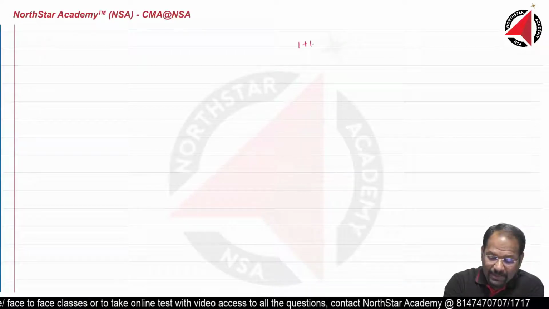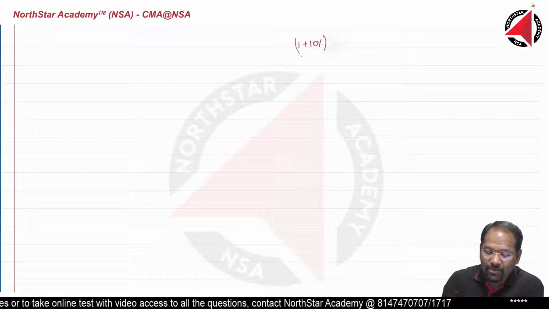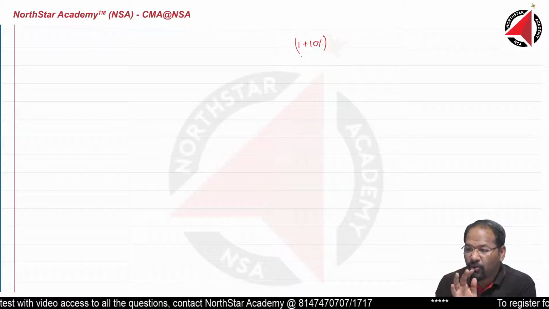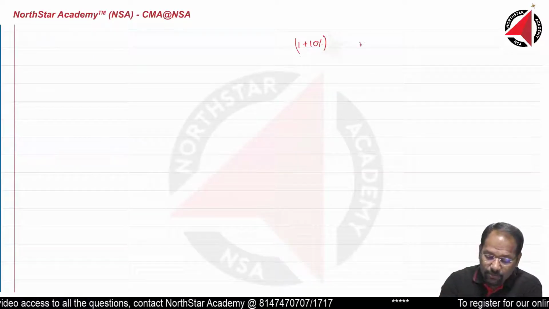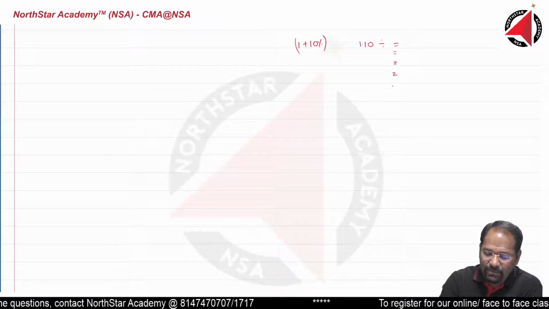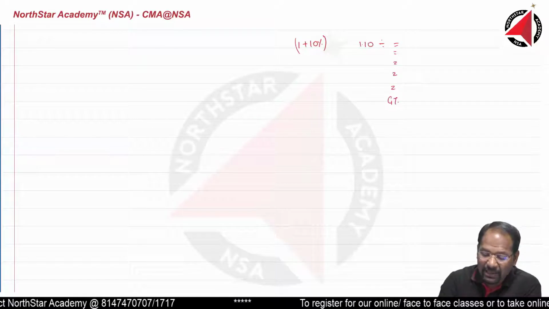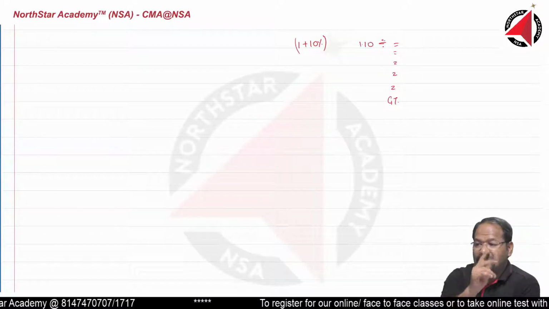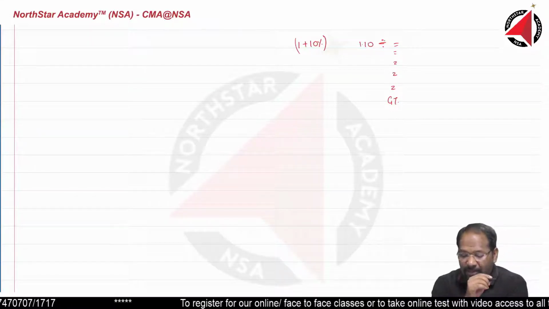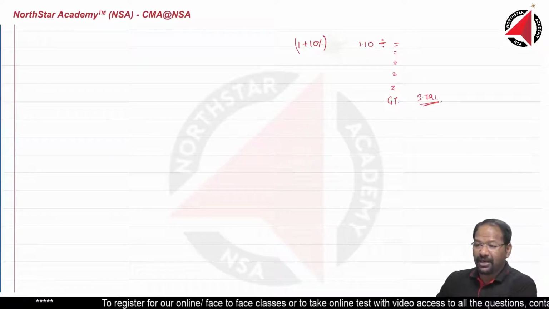So 1 plus 10%: in the calculator you have to do 1.10, don't do 1 plus 10%. 1.10 divided equals, and then press GT. In some calculators you may have to press divided by twice, and you will get 3.791. Check this. If you are getting it, then I will proceed.